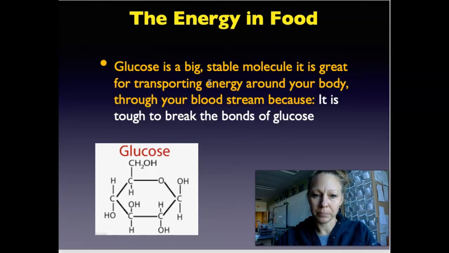What happens is that we need to change this into another molecule that's more usable because glucose is hard to break down. Once it's in this form of glucose right here, once it's in this single sugar, it's hard to break that down and to get energy out of it. And so what we do is we have to convert. We take the energy in one glucose and we convert it into a new molecule of ATP, something different.